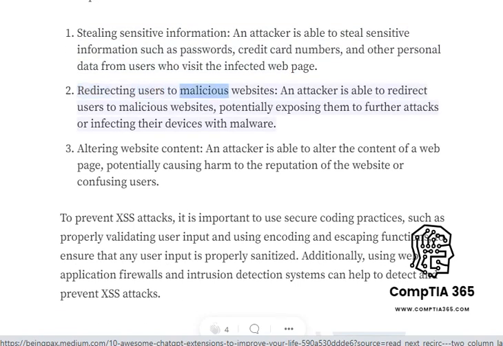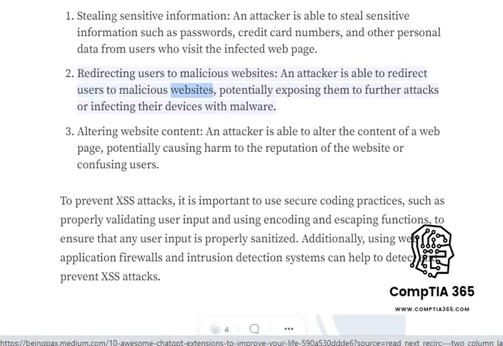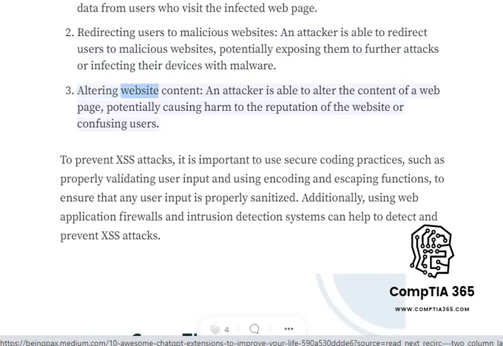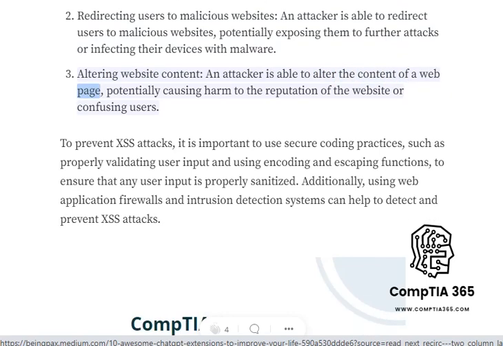Redirecting users to malicious websites. An attacker is able to redirect users to malicious websites, potentially exposing them to further attacks or infecting their devices with malware. Altering website content. An attacker is able to alter the content of a web page, potentially causing harm to the reputation of the